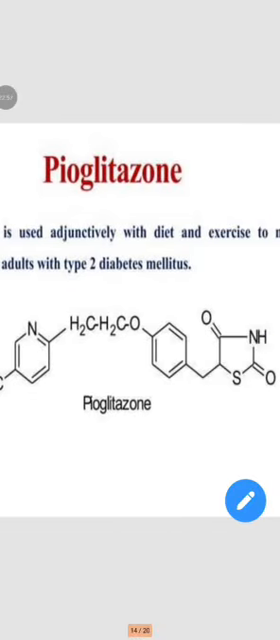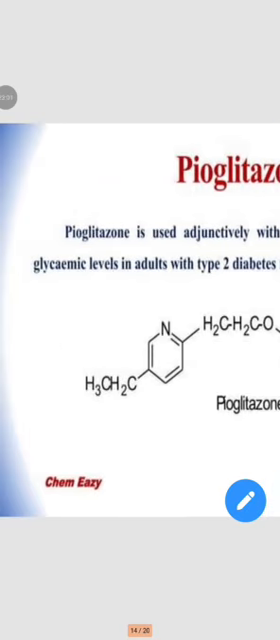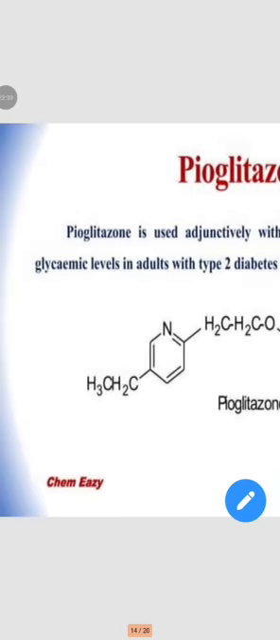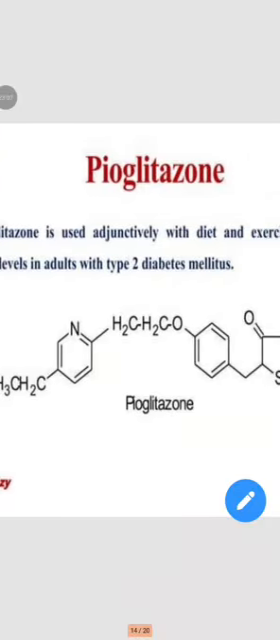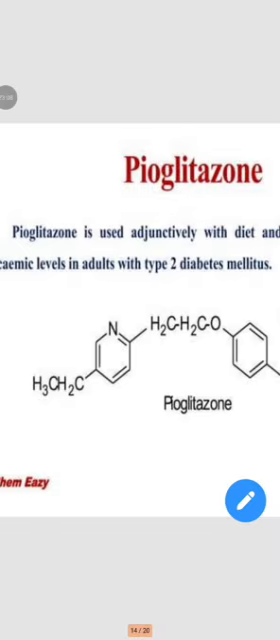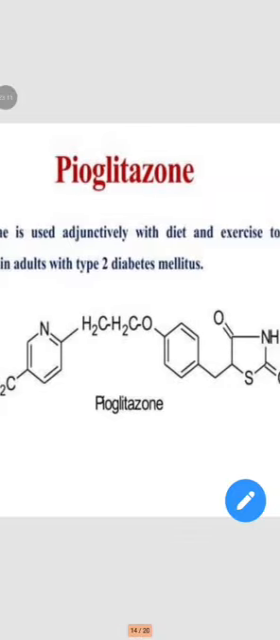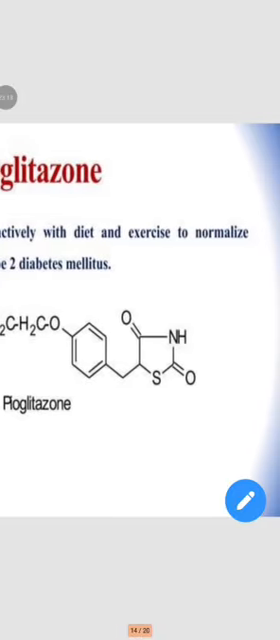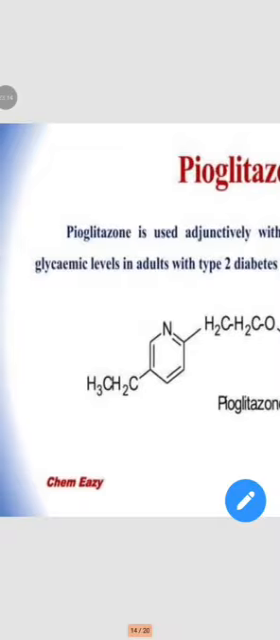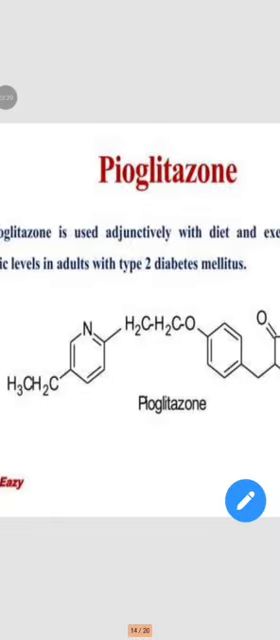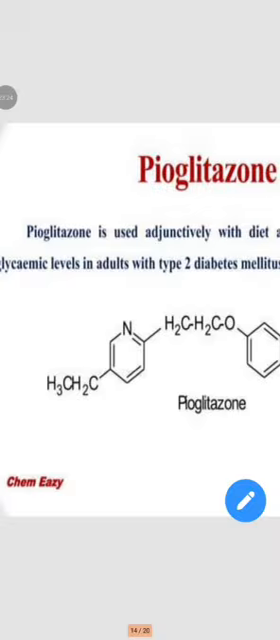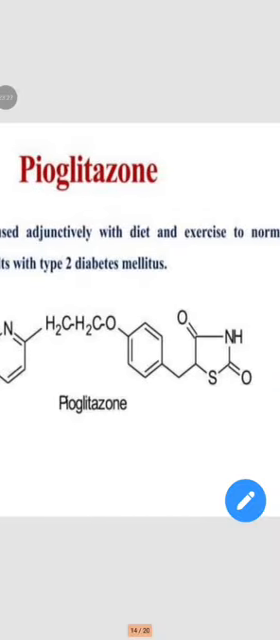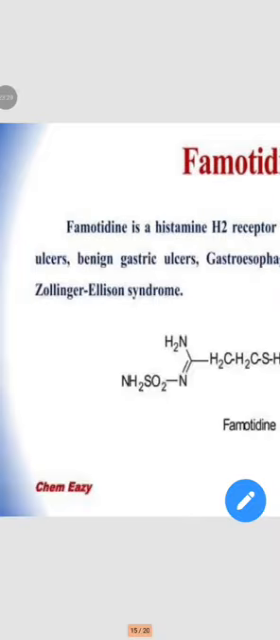Pioglitazone. Pioglitazone is used adjunctively with diet and exercise to normalize glycemic levels in adults with type 2 diabetes mellitus. This is the structure of pioglitazone.